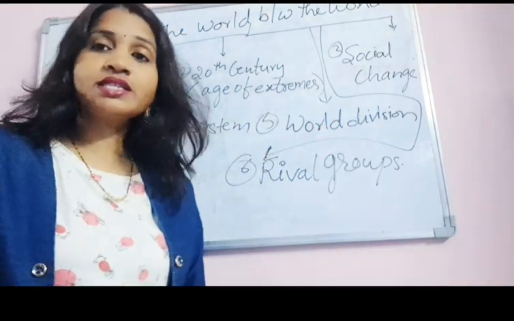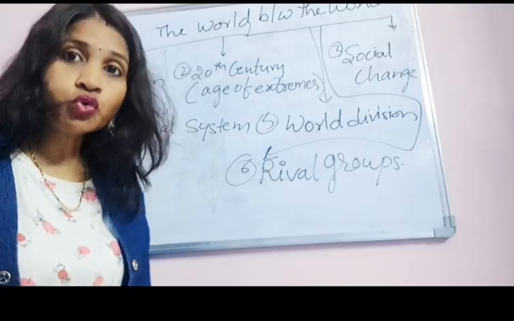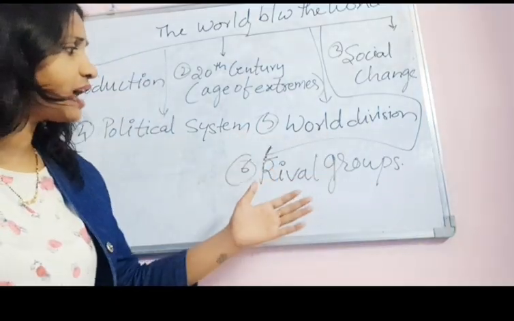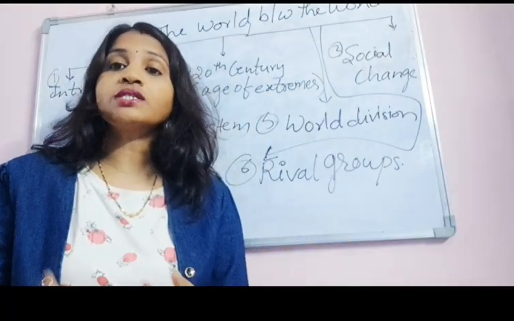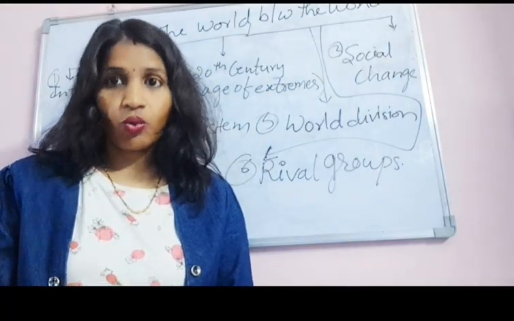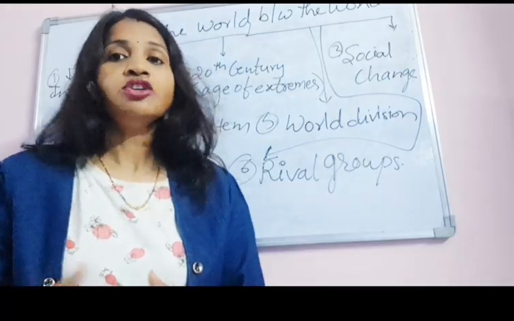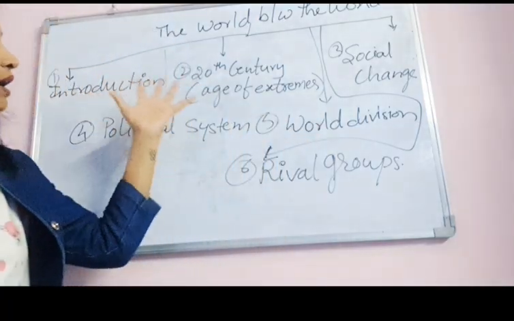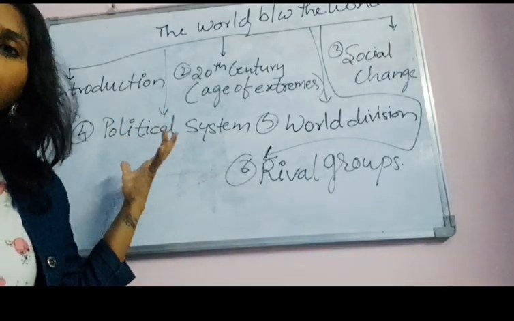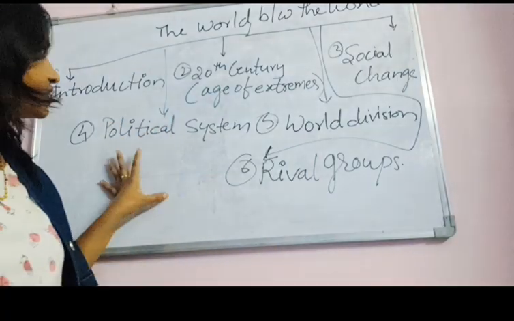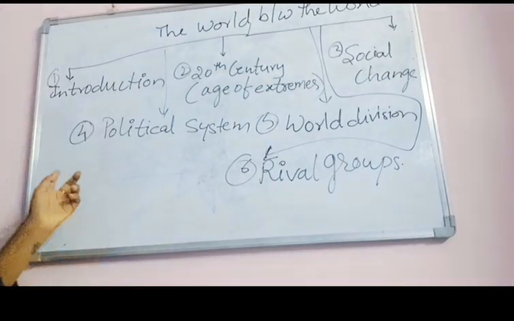Then the world divided into different groups. Rival groups were there, and rival groups means the causes of World War I and World War II. So these are all the causes. Through the flowchart we will understand it. Let's see one by one.